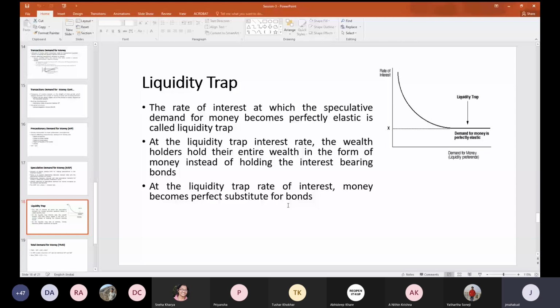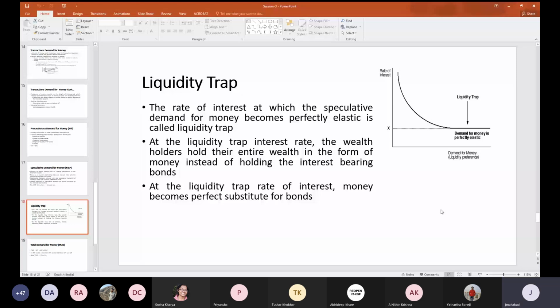But once the interest rate reaches a particular level, the wealth holders, the individual market participants, hold their entire wealth in the form of money instead of holding interest bearing bonds, because the bond price becomes very high at that time. So they will be reluctant to invest in that bond. So at the liquidity trap rate of interest, money becomes a perfect substitute for bonds.